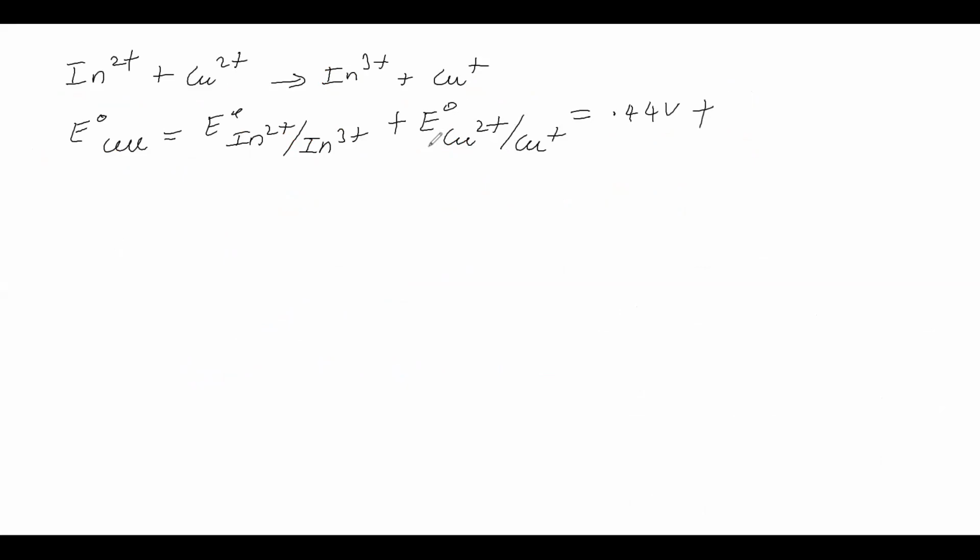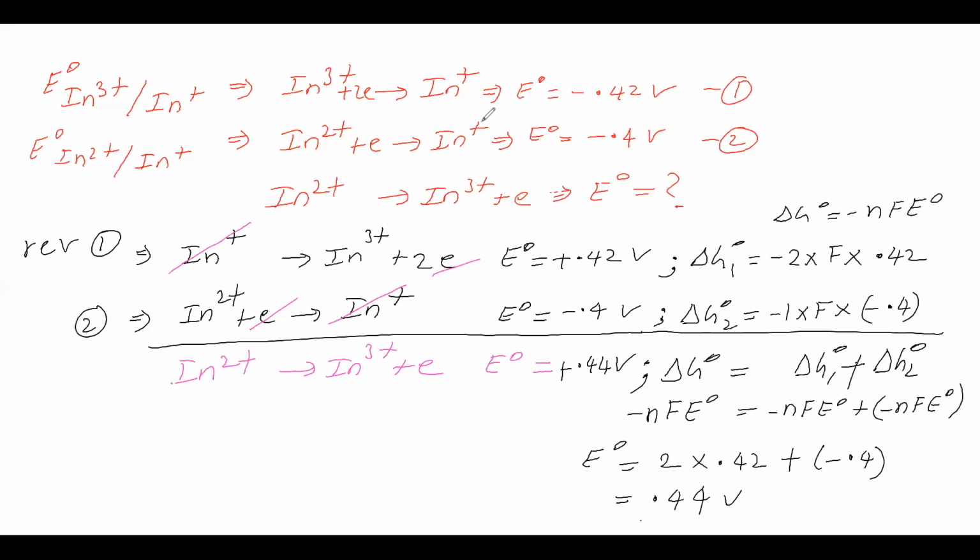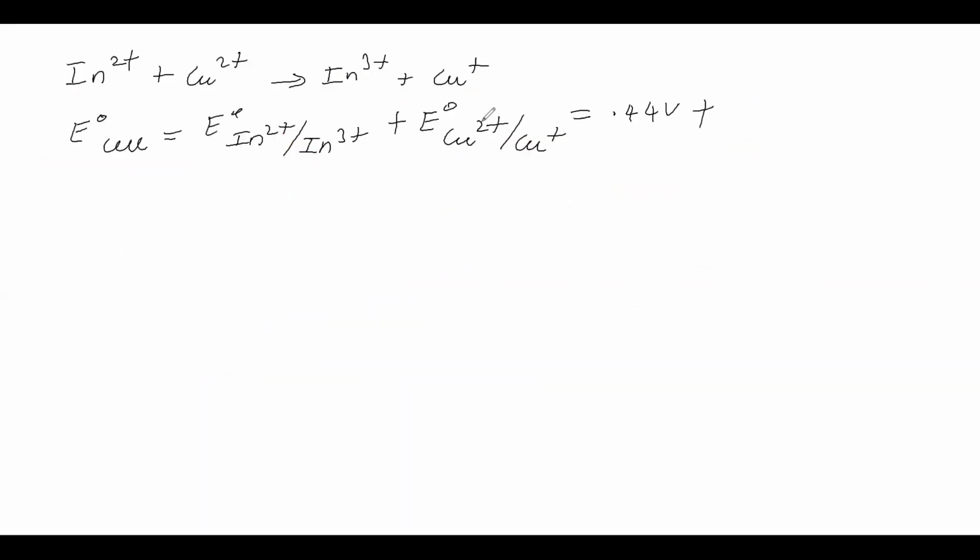Next we want the Cu2+ to Cu+ value. It is given in the question, that is 0.15 volt is given. So we are getting E naught. E naught is 0.59 volt. We got E naught as 0.59 volt.